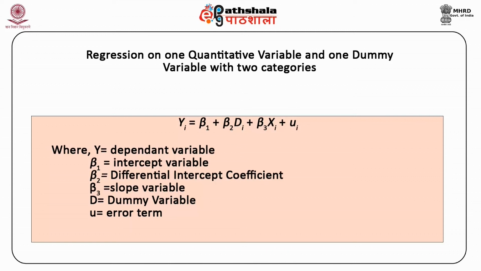Here we have combined one qualitative variable Di and one quantitative variable Xi as explanatory variables.